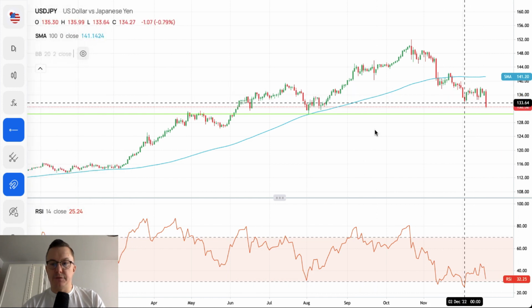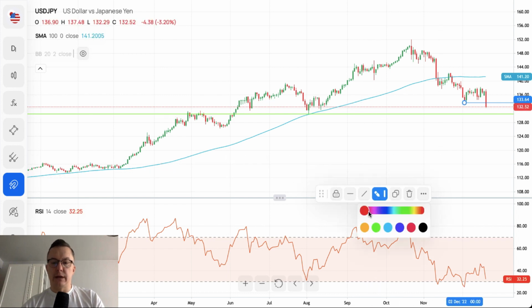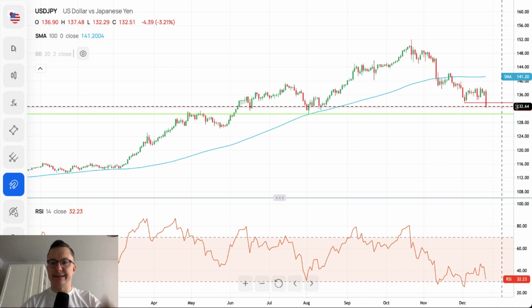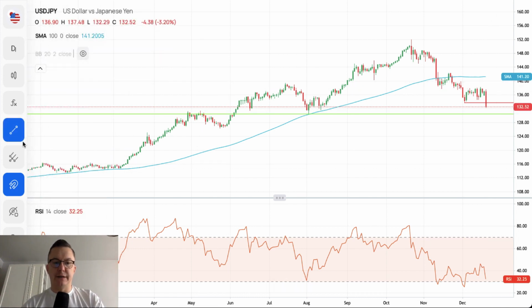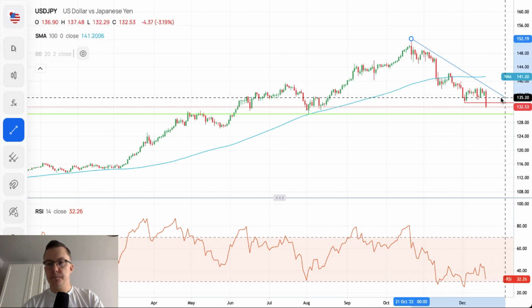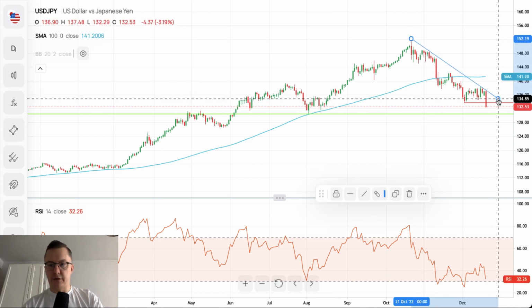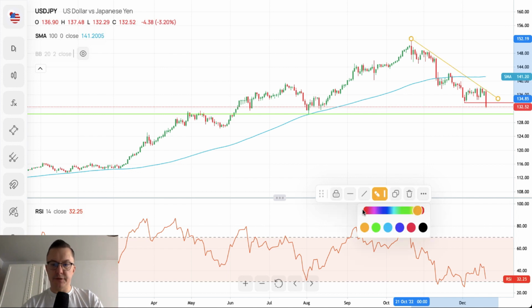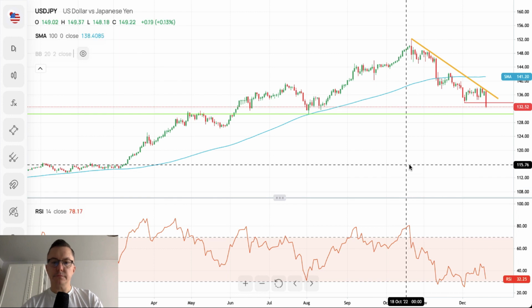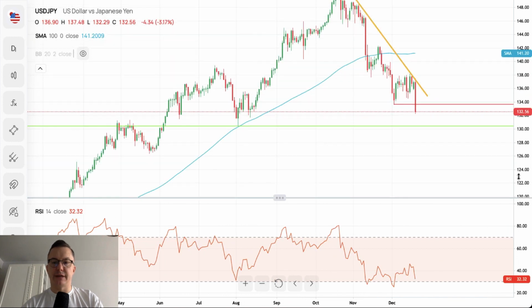Of course, it's obvious. We already broke below the beginning of the December local low. So this level here is now violated. It's clear as the sun. We are trading below the trend line as well. So that's the current situation.